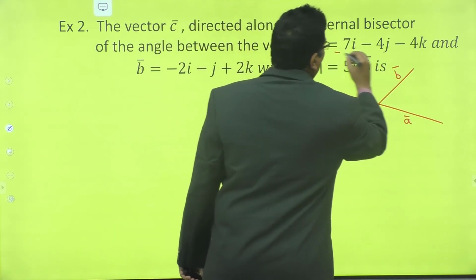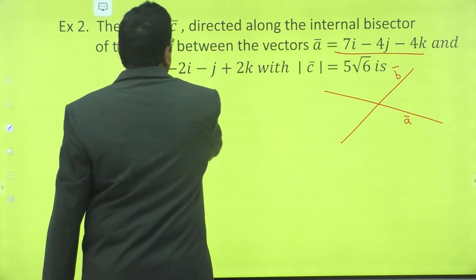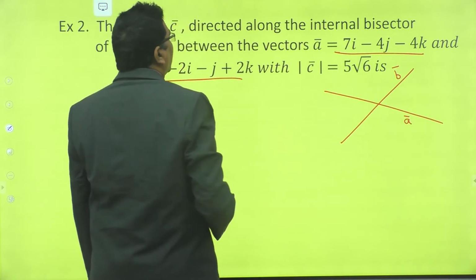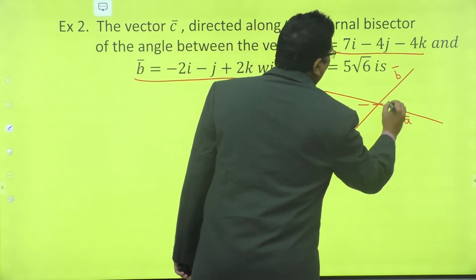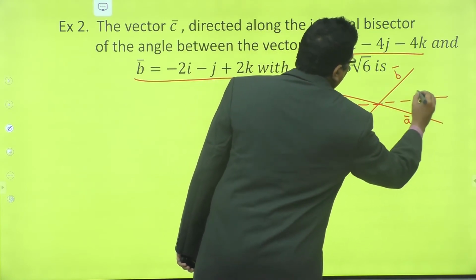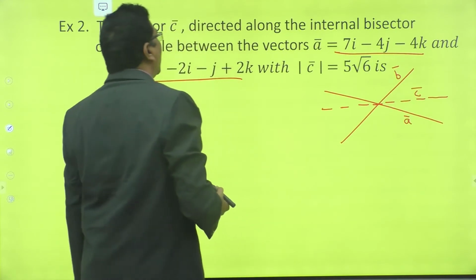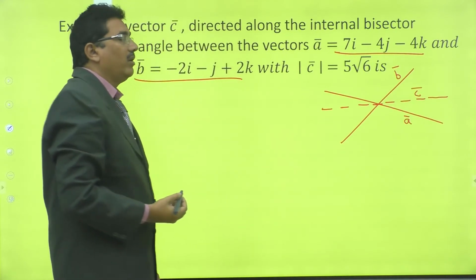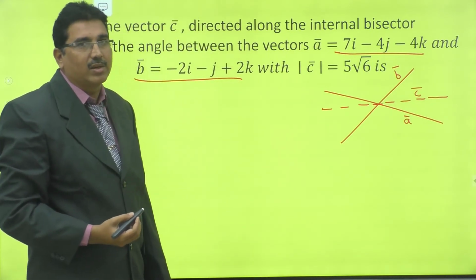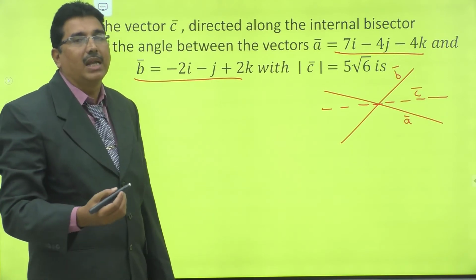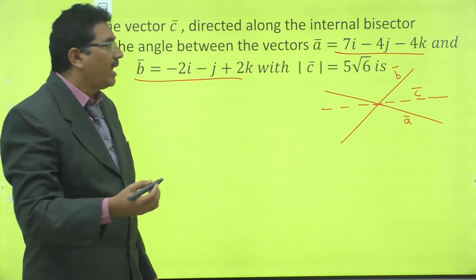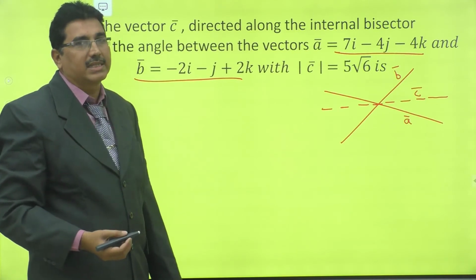Given A bar is equal to this and B bar is equal to this. C bar is along the internal angular bisector. Also given mod C bar is equal to 5 root 6.